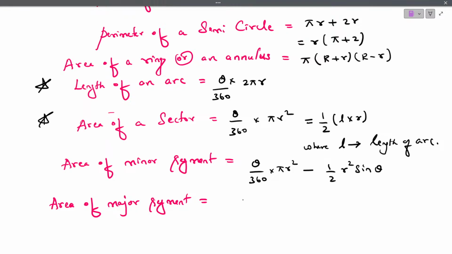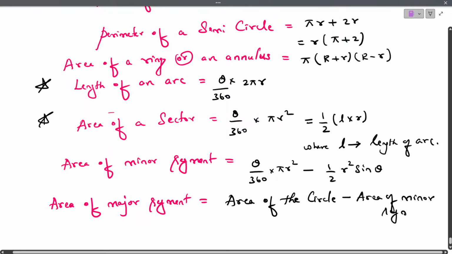To find the area of major segment, we have the formula, that is area of the circle minus area of minor segment.